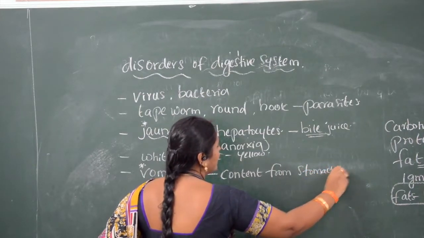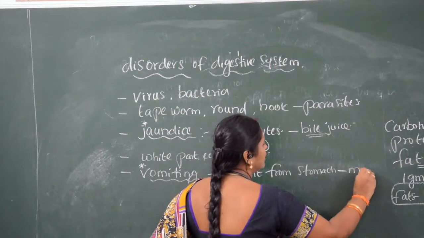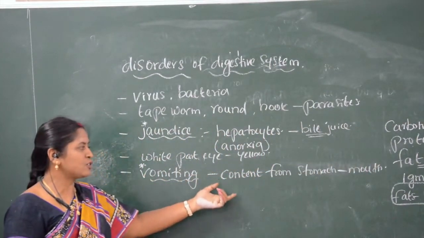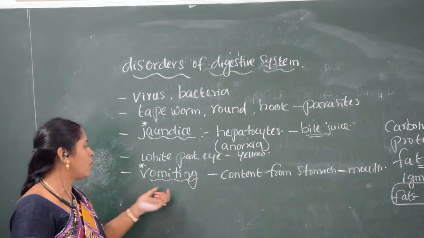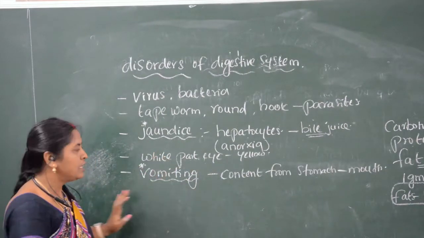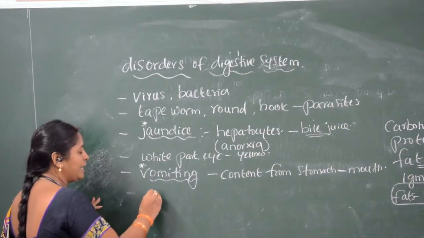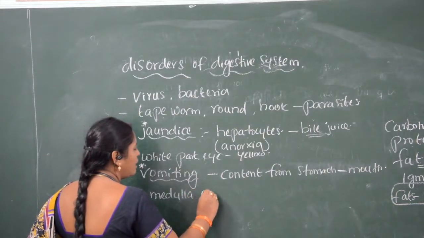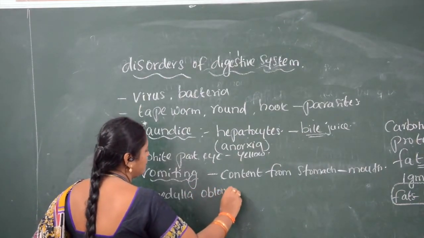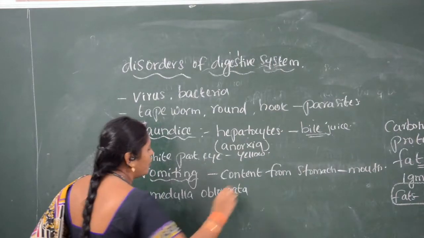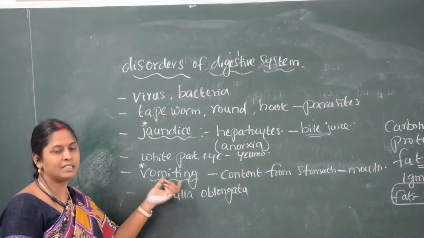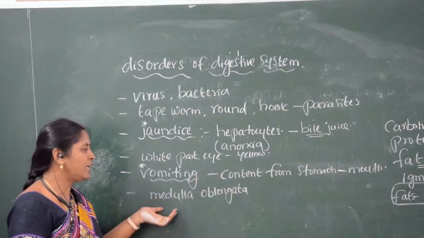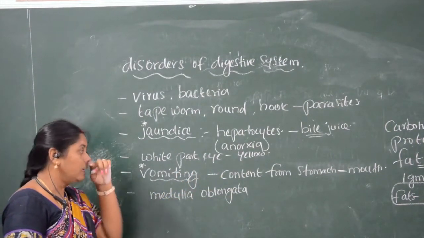The center for vomiting, the vomiting sensation center, is present in the medulla oblongata.